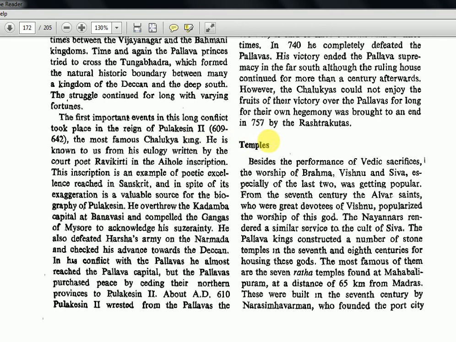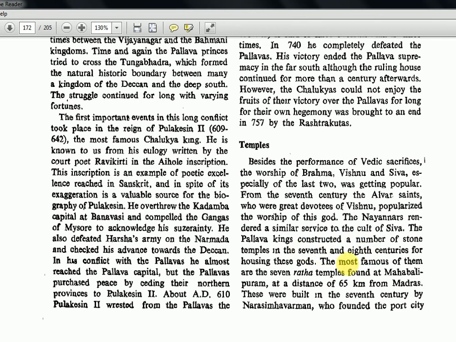Now temples. Besides the performance of Vedic sacrifices, the worship of Brahma, Vishnu and Shiva, especially of the last two, was getting popular. From the 7th century, the Alvar saints, who were great devotees of Vishnu, popularized the worship of the god. The Nayanars rendered a similar service to the cult of Shiva. So this Vishnu and Shiva worship was triumphing. The Pallava kings constructed a number of stone temples in the 7th and 8th century for housing these gods.